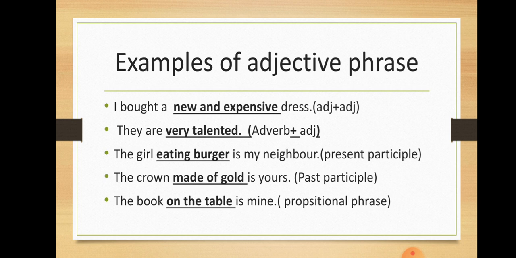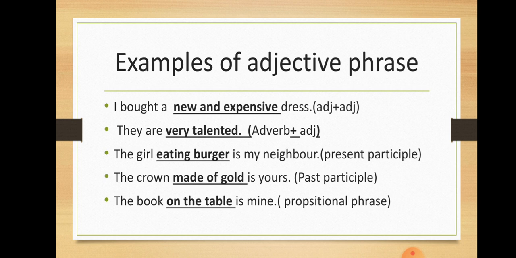The girl eating burger is my neighbor. Which girl is my neighbor? The girl eating burger. Now here eating is the present participle, fourth form of verb, that is functioning like an adjective here. Eating burger, present participle plus noun. Which girl is my neighbor? The girl eating burger is my neighbor. Now here this eating burger is modifying the girl, noun, subject. Clear? So it is used as an adjective phrase here.